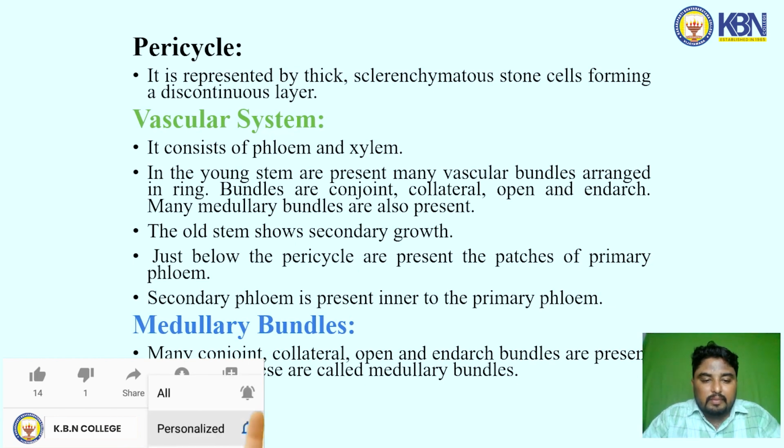Medullary bundles. Many conjoint, collateral, open and endarch bundles are present in the pith. They are called the medullary bundles.